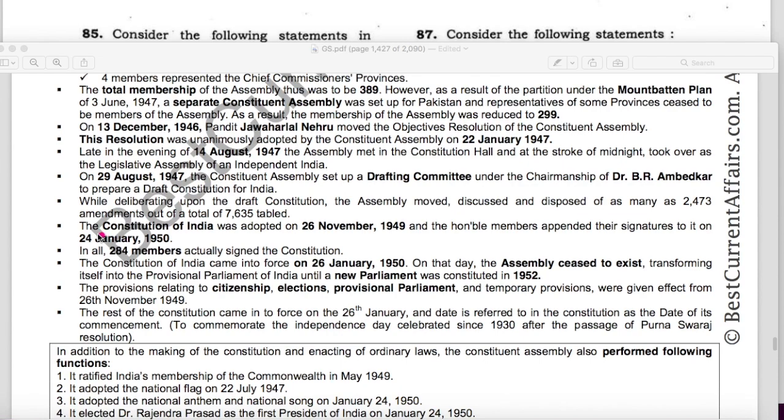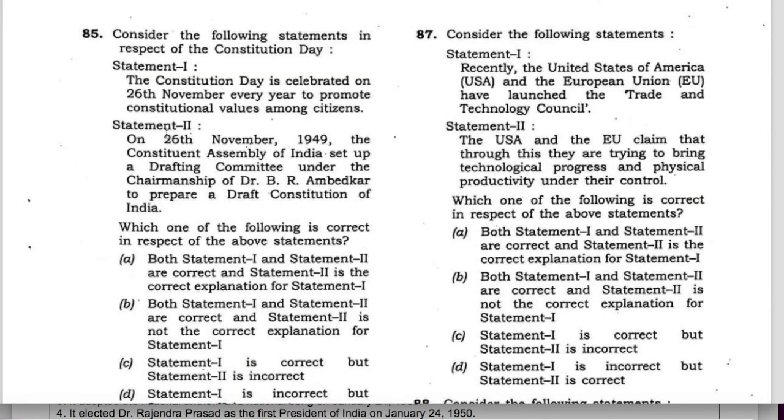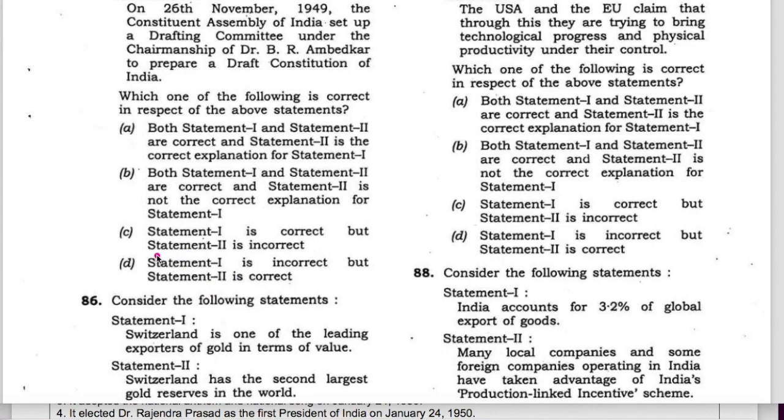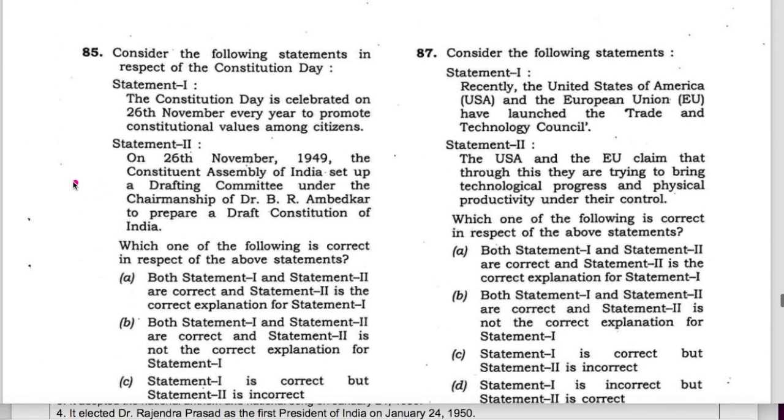It is mentioned here that the Constitution of India was adopted on 26th November. On 29th August 1947, the Constituent Assembly set up a drafting committee under the chairmanship of B.R. Ambedkar. So it was not on 26th November, it was on 29th August 1947 that this drafting committee was set up. Therefore, statement 2 is wrong. Statement 2 is incorrect. C is the answer, and this question is solved.